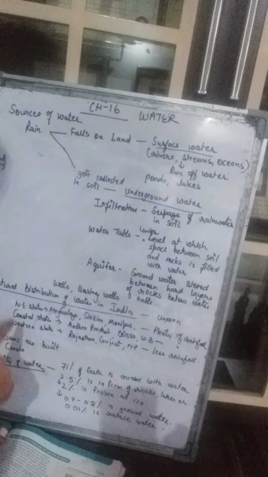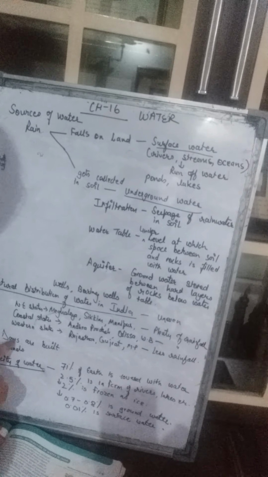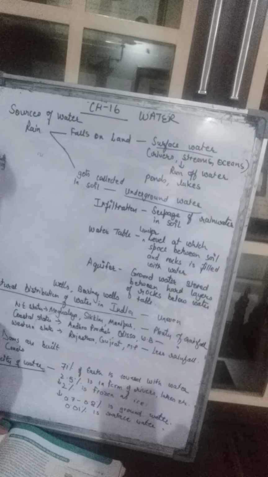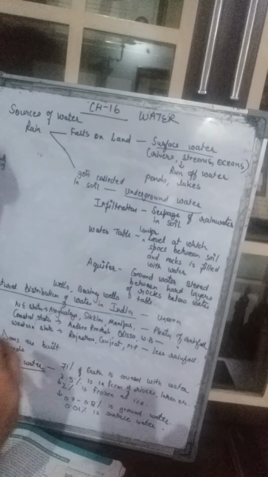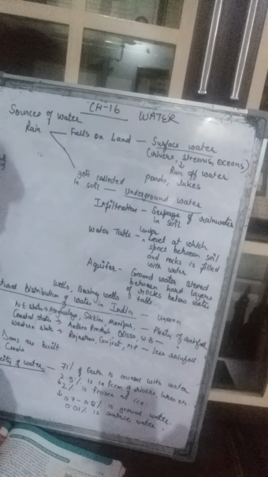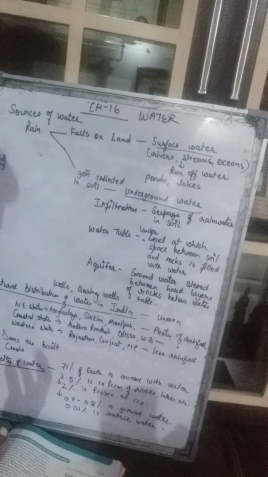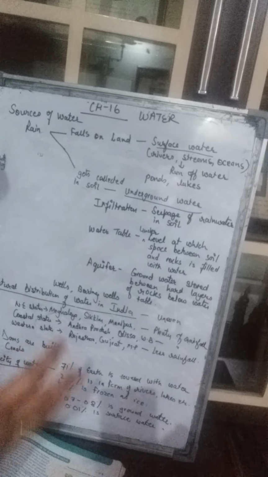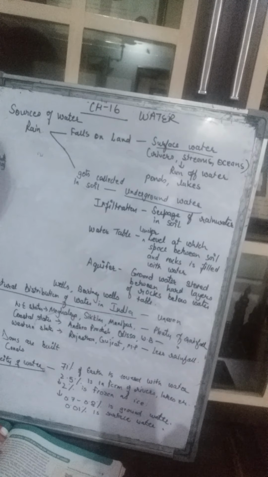So to fulfill their requirement of water, the dams are built, the canals are made. How do they help? The course of the river, the path of the river, is changed by building the dams or the canals, so that the places where there is less rainfall can get enough water from these dams. In dams the water gets collected and then it gets distributed, right? One of the important dams built over the river Satluj is Bhakra Nangal Dam.